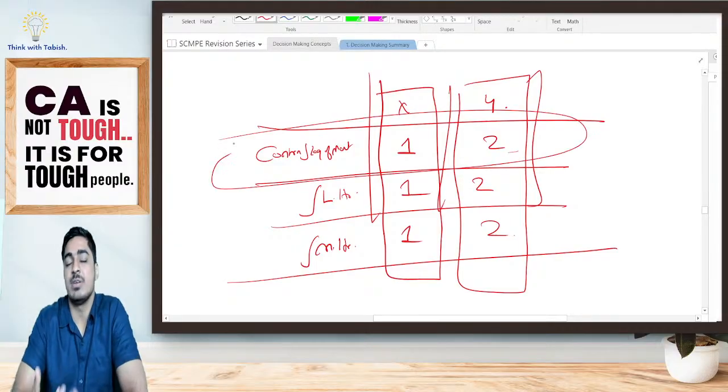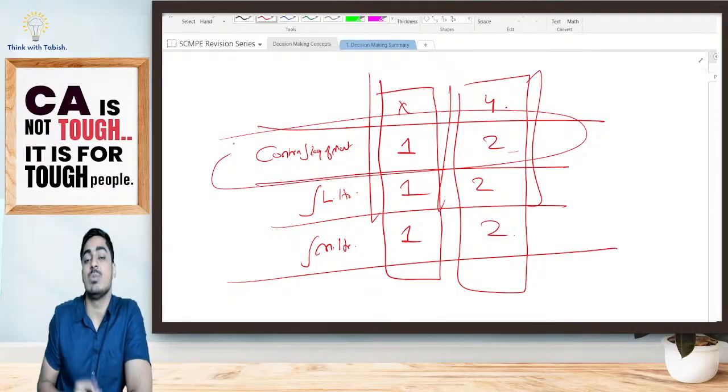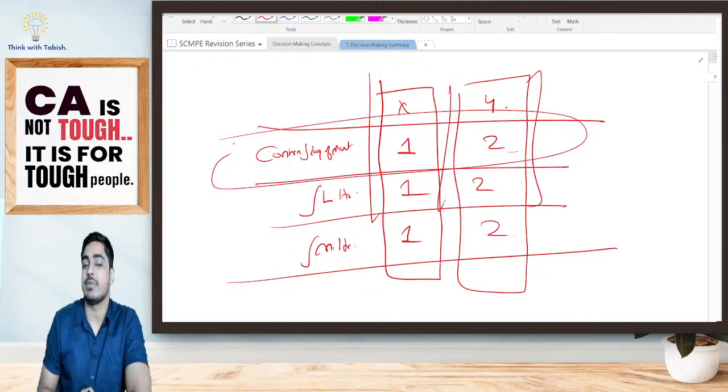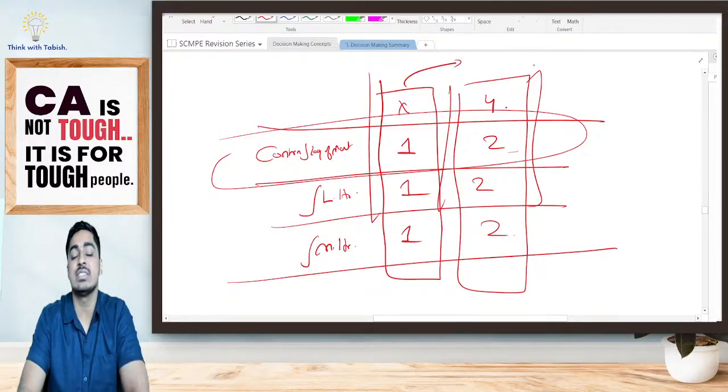If you are having a single limiting factor, no tension. Or you are having multiple limiting factors, but the ranking as per all the limiting factors is the same. What will you do? Yes, you will be taking your decision based on contribution per limiting factor. Is it clear? In this priority only, first you will allocate maximum to X, then you will allocate to Y.